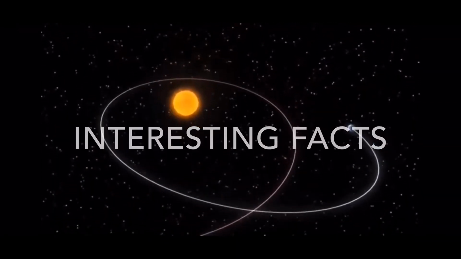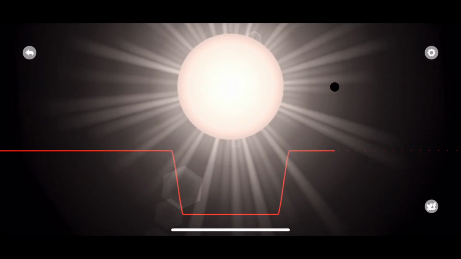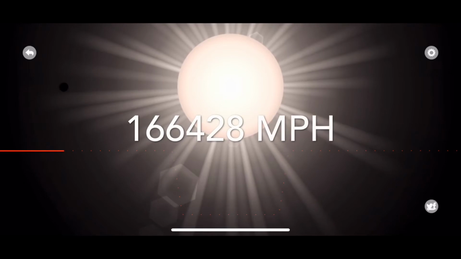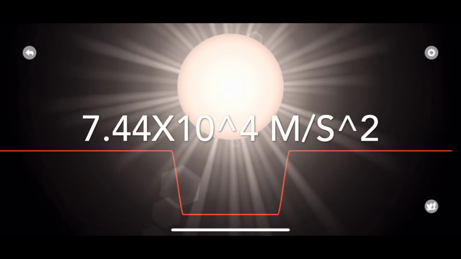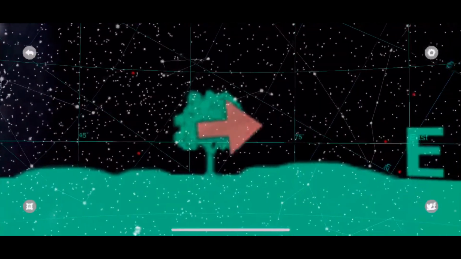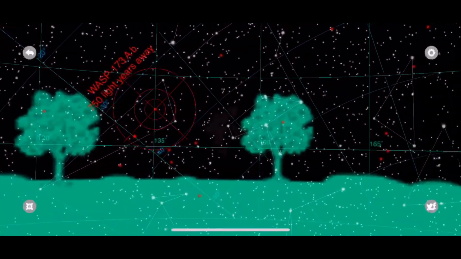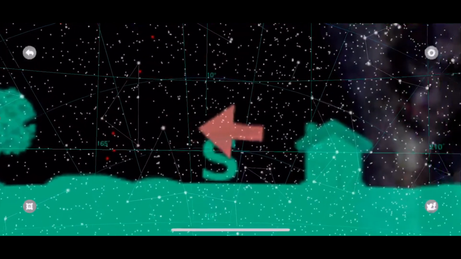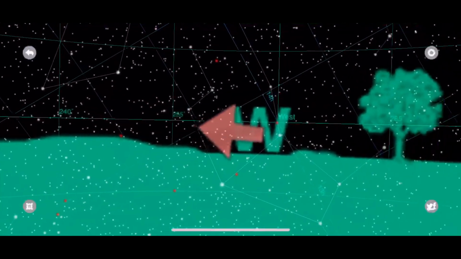Interesting facts. If any satellite were to orbit this planet, it would travel at about 166,428 miles per hour, or 7.44 times 10 to the 4th meters per second. Additionally, the exoplanet, also known as Kel-22ab, cannot sustain life because the temperature is 387.59 times hotter than the surface of the Earth, and too much sunlight reaches the surface as there are two suns. So we would go